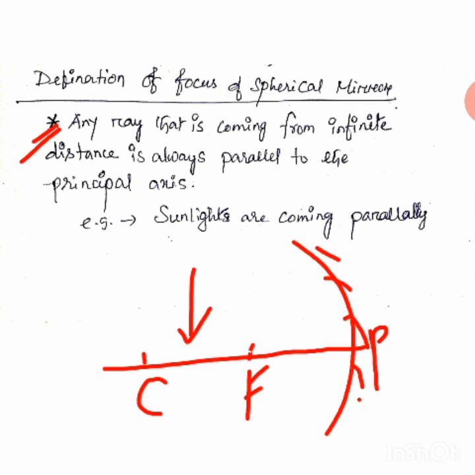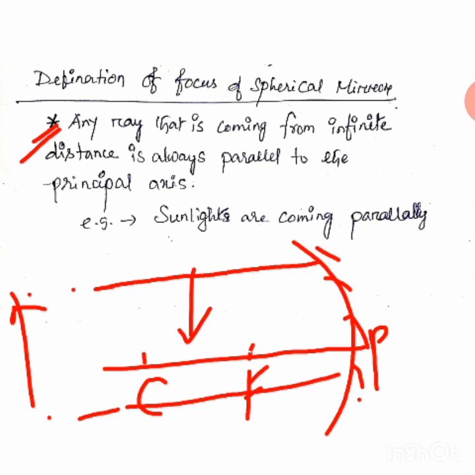So if a ray of light is coming from infinite distance, you know infinity has no finite value, that ray always comes parallel to the principal axis. You have to understand this.